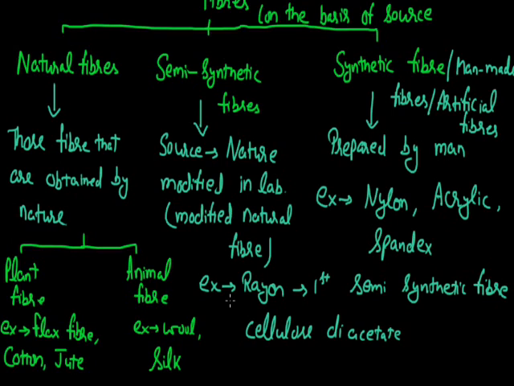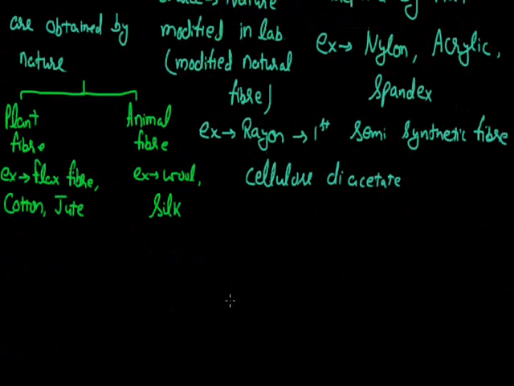Now, if I talk about the raw material or the starting material for the synthetic fiber, as these are prepared in the laboratory, we have to take some material. By the reaction of this material with other reagents, we can prepare this synthetic fiber. And to prepare these synthetic fibers, we generally use those chemicals which are of petroleum origin, that we get by the fractional distillation of petroleum. These chemicals that we get from petroleum are termed as petrochemicals.